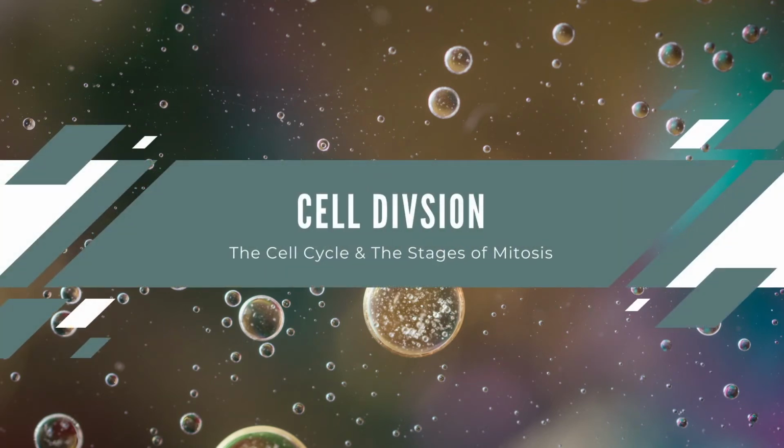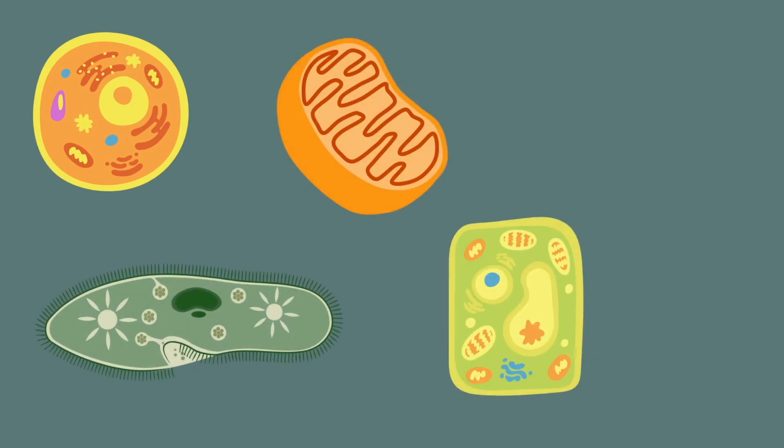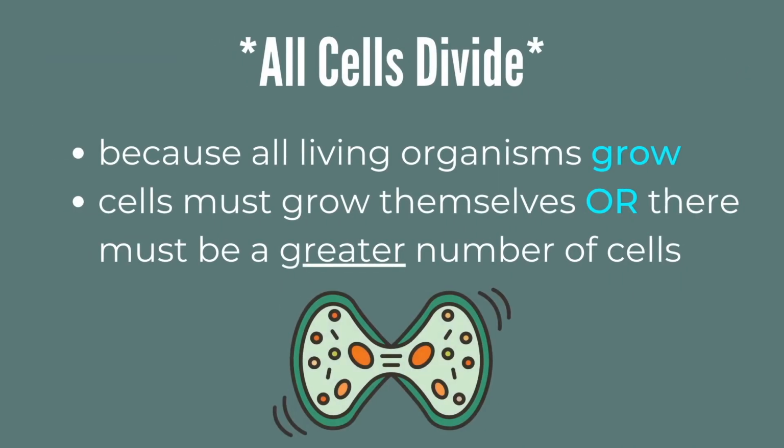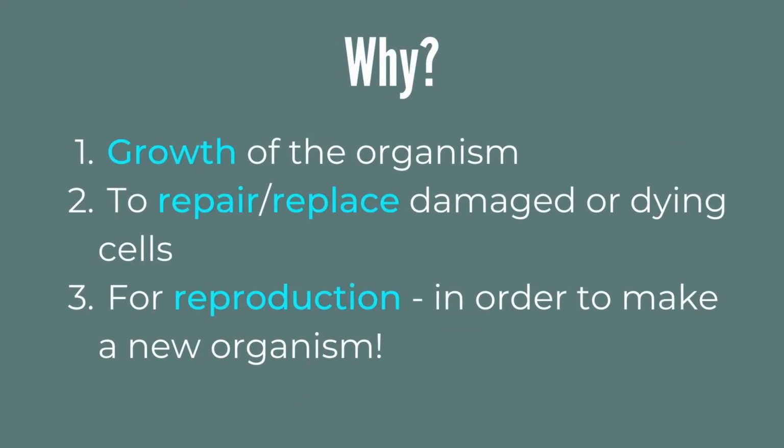Hey guys, today we're going to be learning about some biology, specifically talking about cell division, the cell cycle, and the stages of mitosis. So to begin, we know that cells are everywhere, but here's the thing, all cells divide because all living organisms grow, meaning that either the cells must grow or there must be a greater number of cells. The reason and importance as to why cells need to divide is for three reasons.